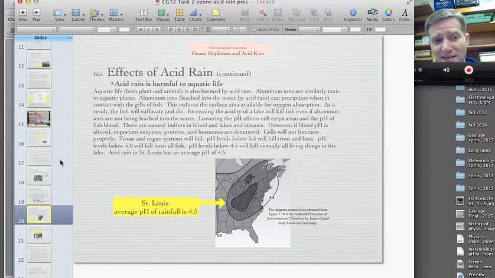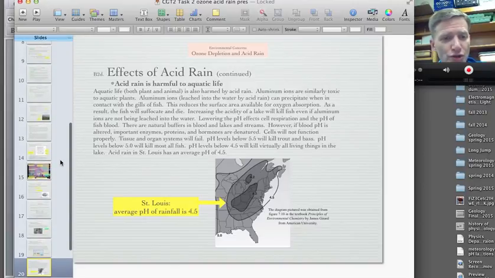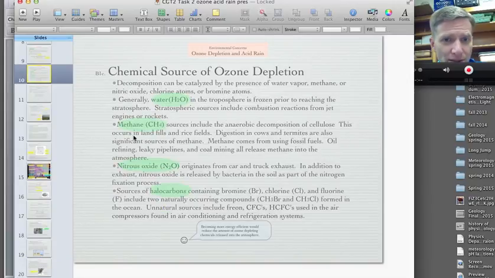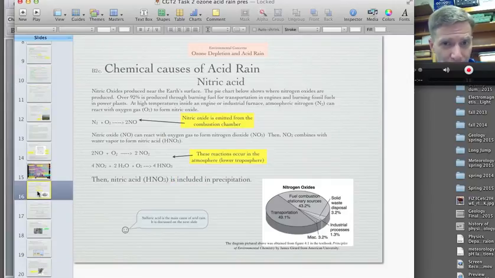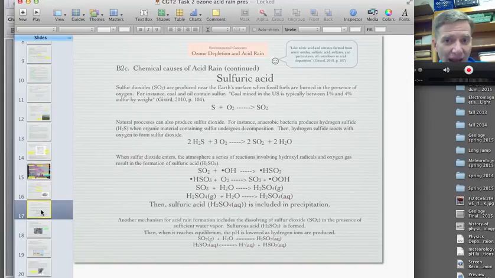It's really the molecules, the particles in our atmosphere. The few I want you to be familiar with for acid rain: nitric acid, which is really just coming from car exhaust mixing with moisture. Sulfuric acid is a lot of burning of fuels, burning of coal on an industrial level. And when that sulfur from the coal gets in the atmosphere, sulfuric acid can form.